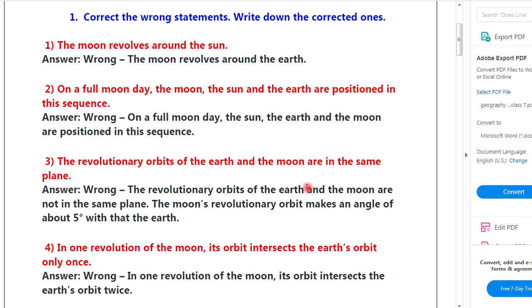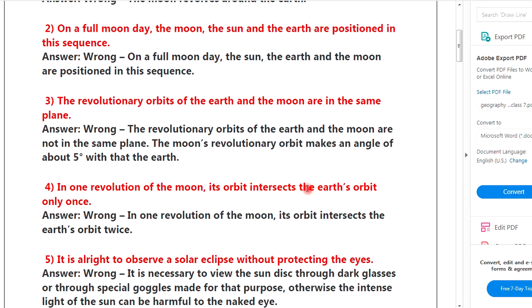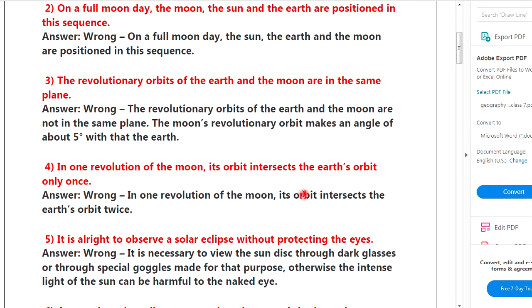ओके, द मून रिव्हॉल्व अराउंड द सन. आन्सर रॉंग. द मून रिव्हॉल्व अराउंड द अर्थ. सेकंड, on the full moon day, the moon, the sun and the earth are positioned in this sequence. Answer wrong. On the full moon day, the sun, the earth and the moon are positioned in this sequence.